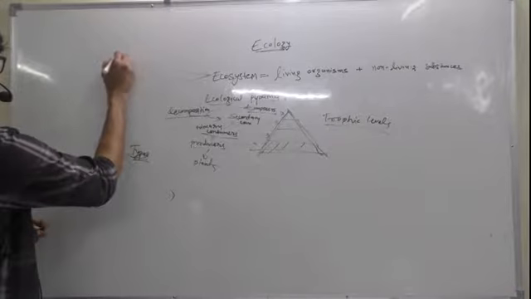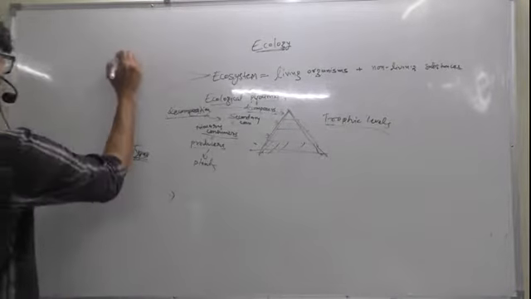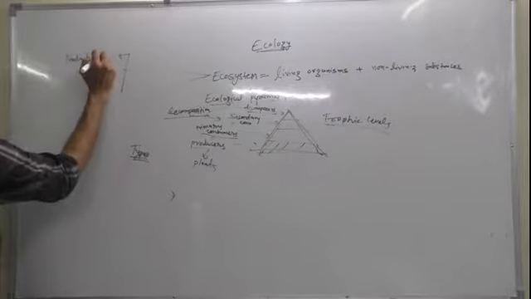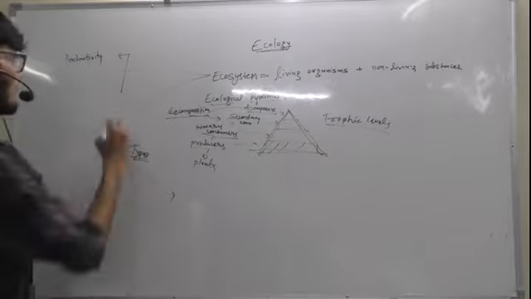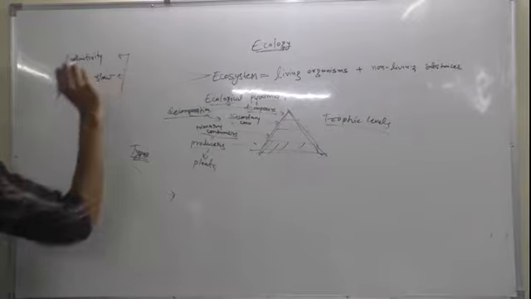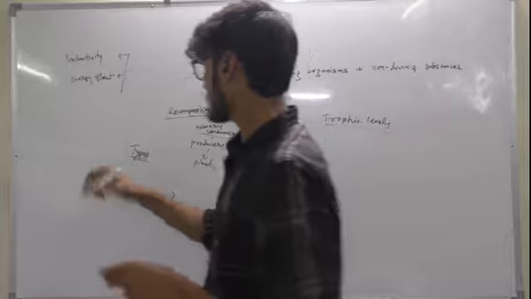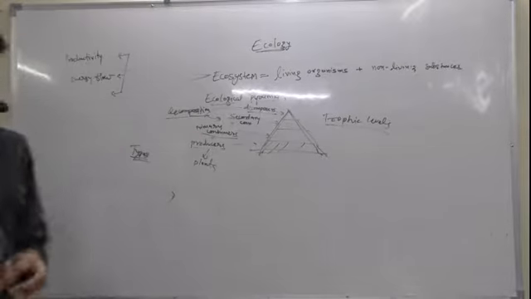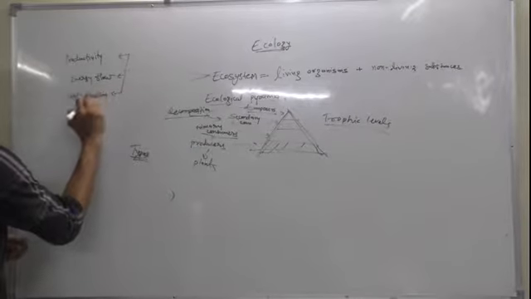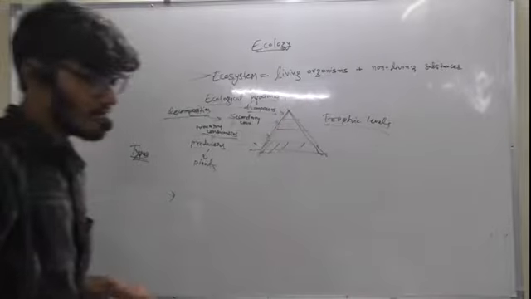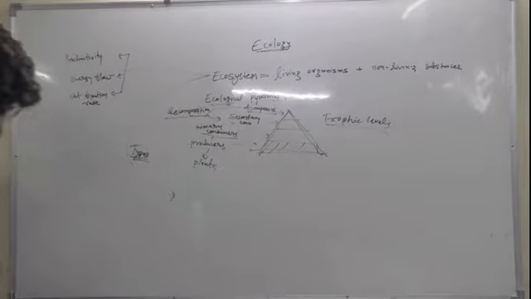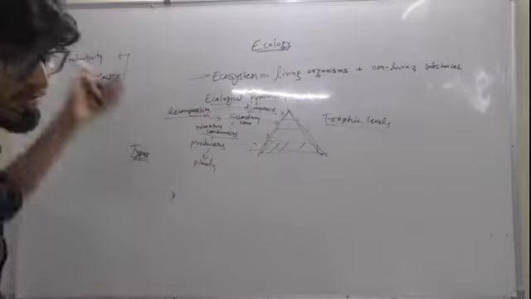Like, we have to talk about the productivity of the ecosystem, then the energy flow of the ecosystem, and the net fixation rate or release of the nutrients into the atmosphere. So different ecosystems have different types of productivity.